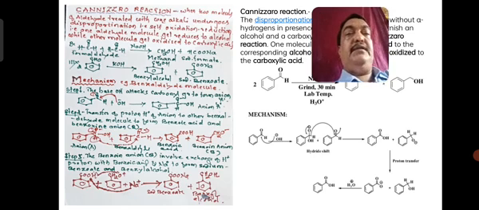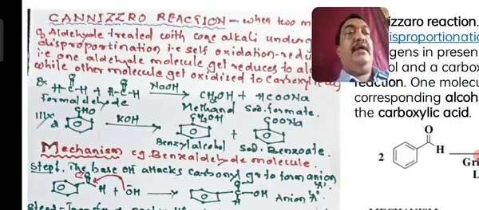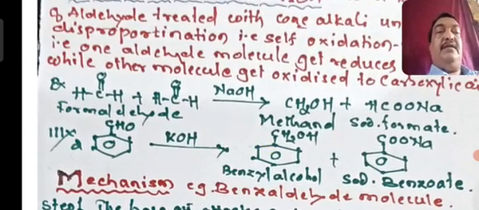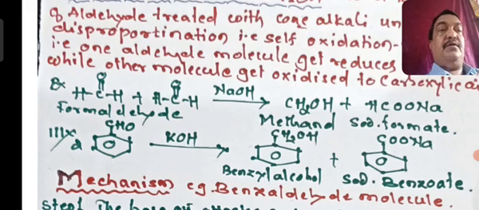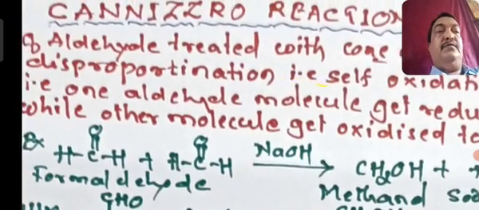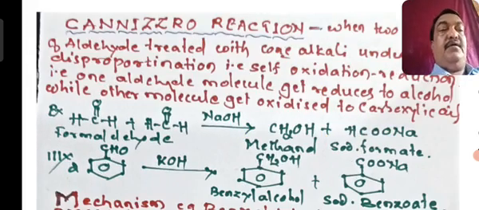I will discuss the next one, you can see, Cannizzaro reaction. So what is this Cannizzaro reaction? Cannizzaro reaction means, again you can take two aldehyde molecules and treat with NaOH. Keep it for several hours. So what happened? By keeping with a concentrated solution of NaOH, disproportionation of the molecule will take place, and one of the formaldehyde will get converted into an alcohol, methanol, and another will be converted into an acid, that is